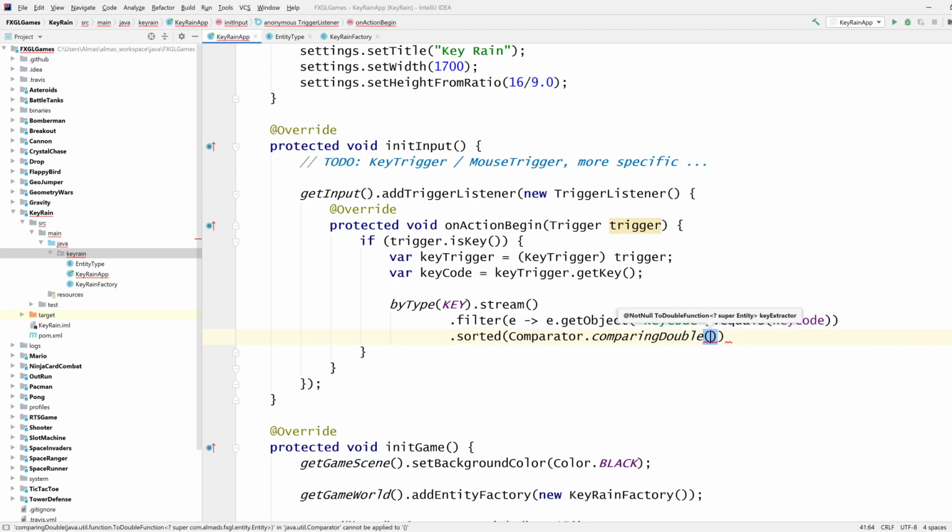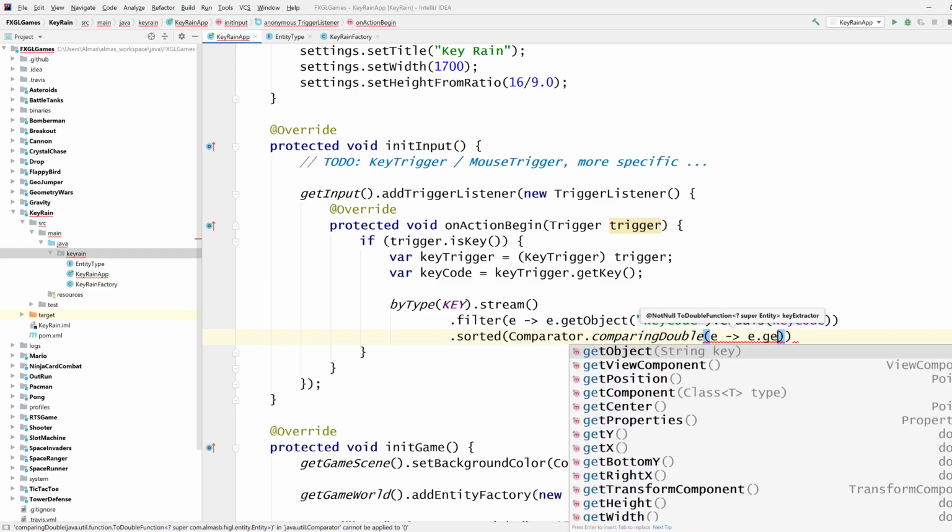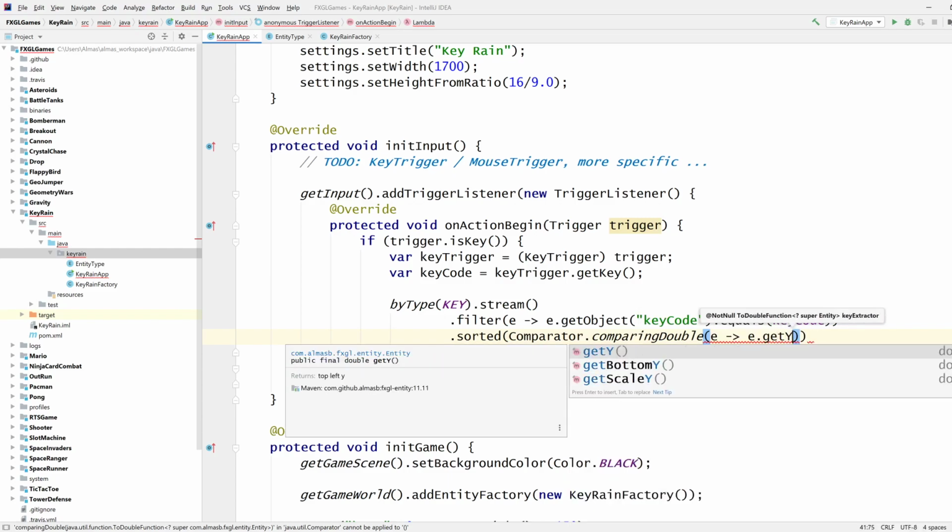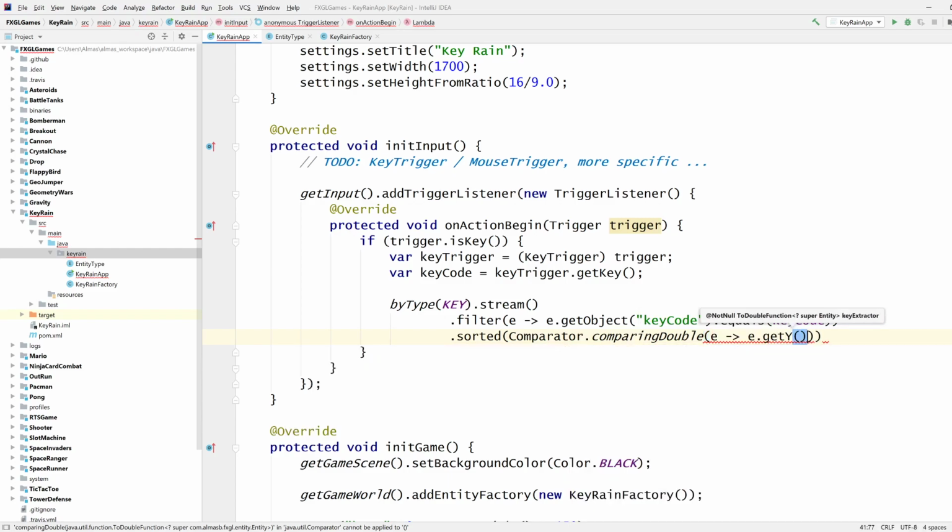What I want to do is basically find the key that is closest to our base. So one that is closest to the bottom of the screen. E get Y. Yeah, that'll do.